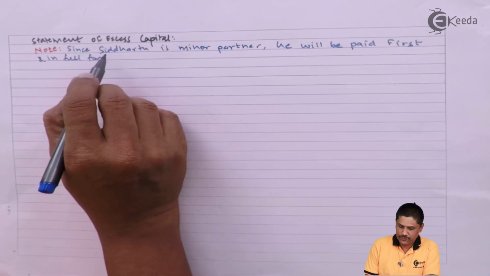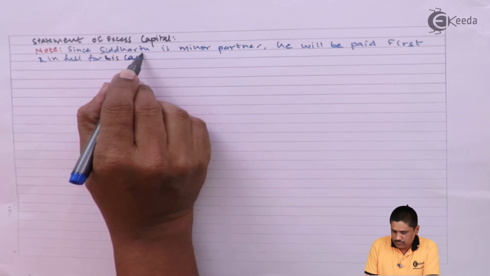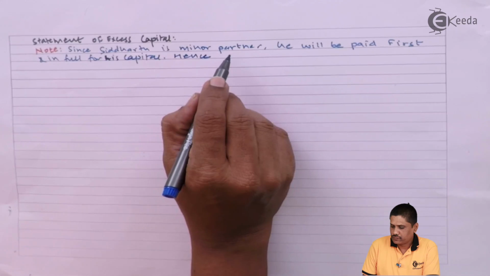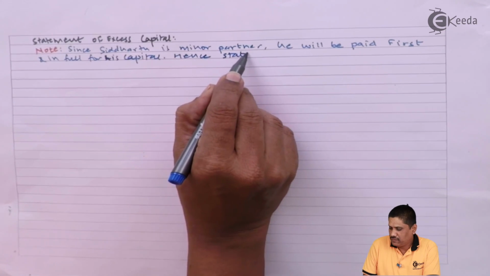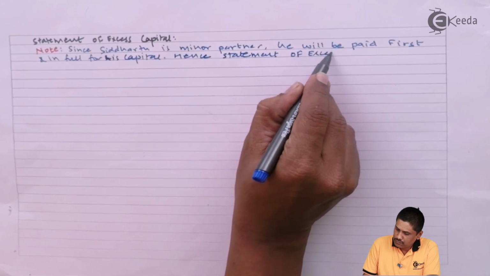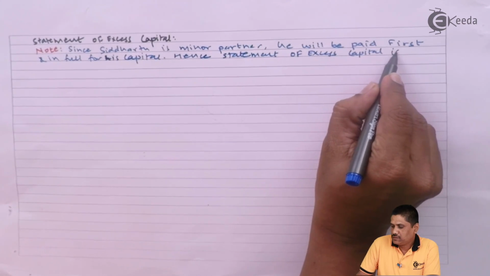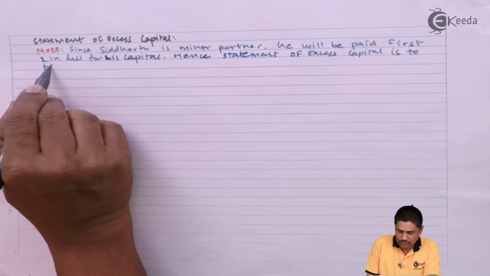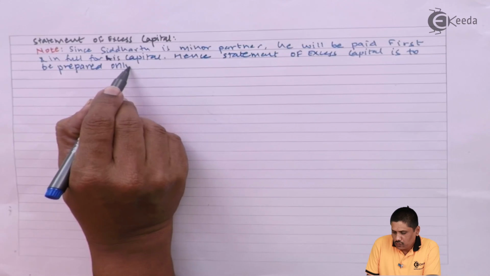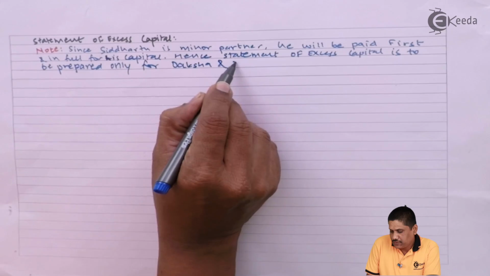Hence, the statement of excess capital is to be prepared only for Daksha and Yash.